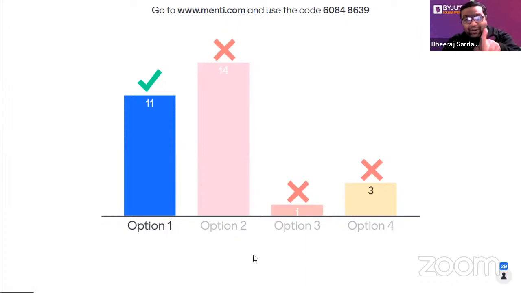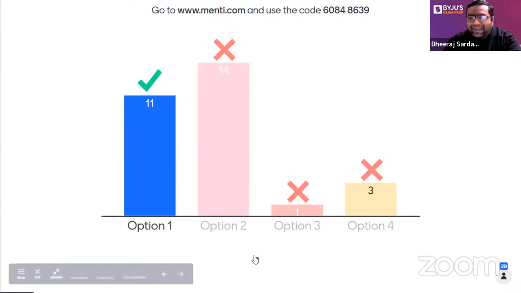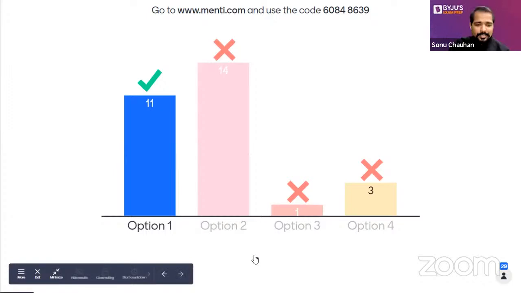As you can see, more students have given the answer as B. So this was expected by me, and that's why I'm not shocked by looking at the results. I will say it is still a good attempt by the 11 students, because in that lesser time, those kinds of things may result in wrong answers. Yes, sir, let's move further to the leaderboard. Let us see the leaderboard, who are those students who have given the right answer.